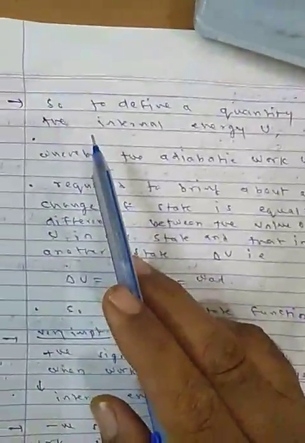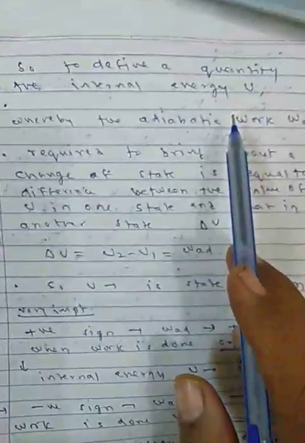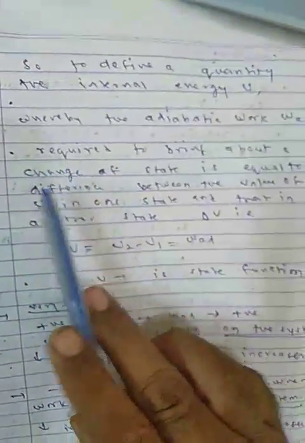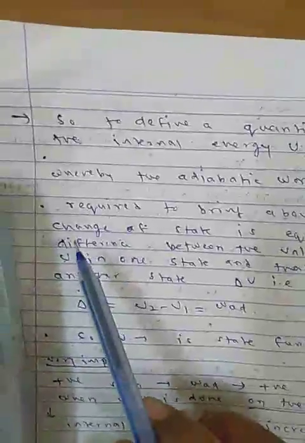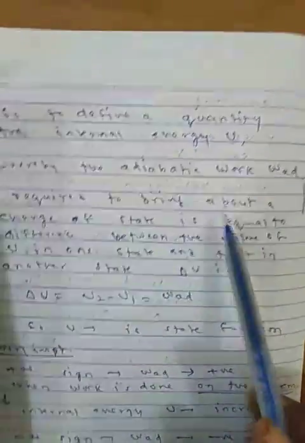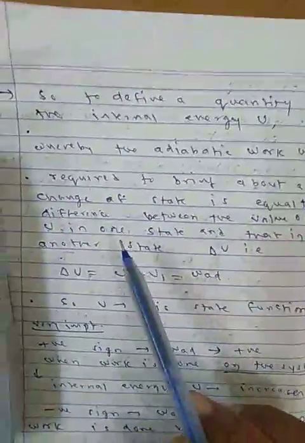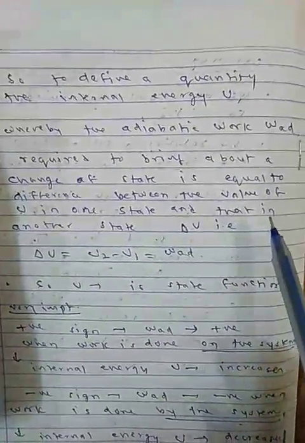Now, what is the result? To define a quantity, the internal energy U: the adiabatic work W_ad required to bring about a change of state is equal to the difference between the value of U in one state and that in another state.